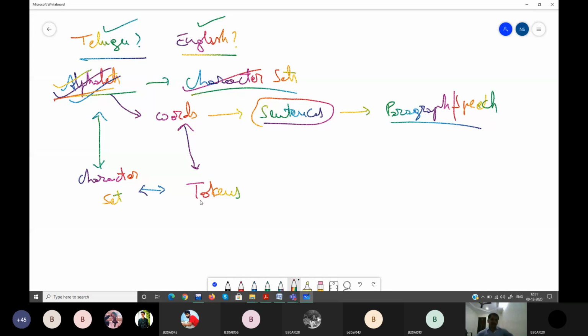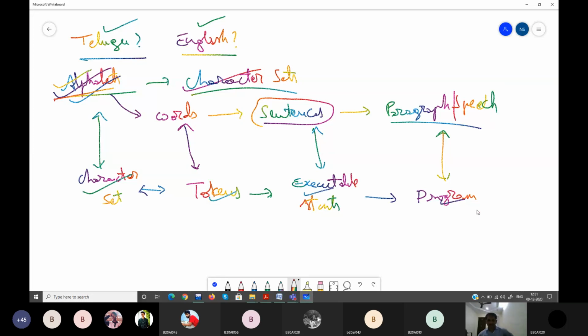Words are called tokens in your C language. You combine the tokens to form executable statements. These are kind of a sentence. You combine the executable statements to form a program, which is kind of a field.